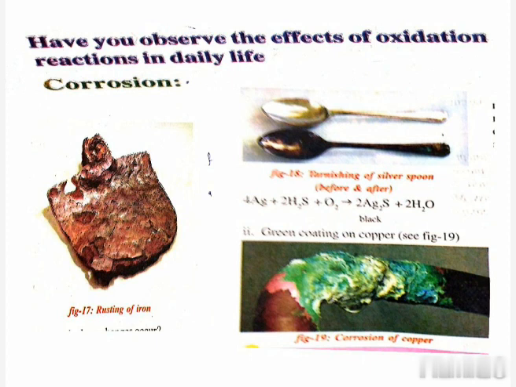A metallic substance made by mixing and fusing two or more metals, or a metal and a non-metal, to obtain desirable qualities such as hardness, lightness, and strength is known as an alloy. For example, brass, bronze, and steel.